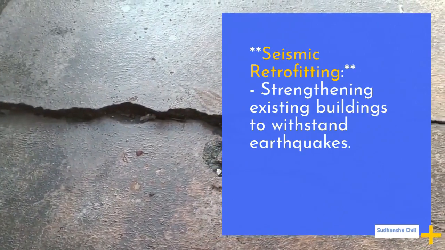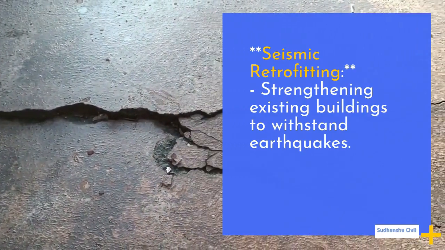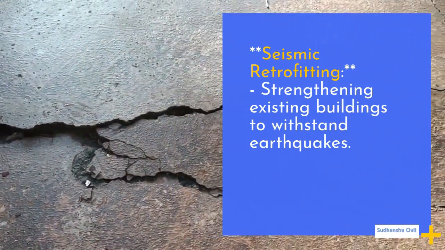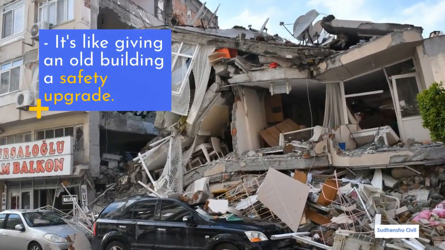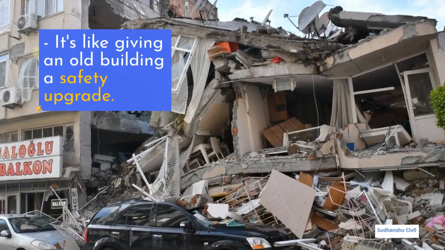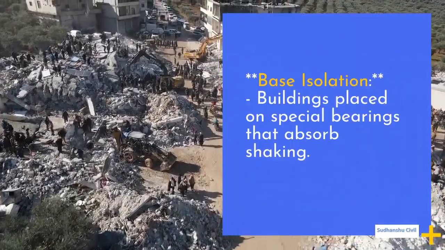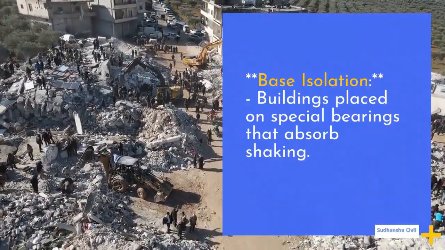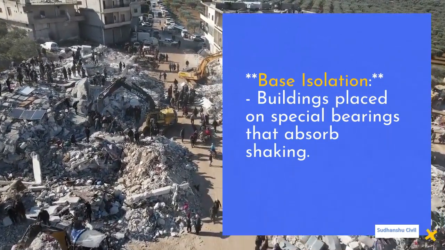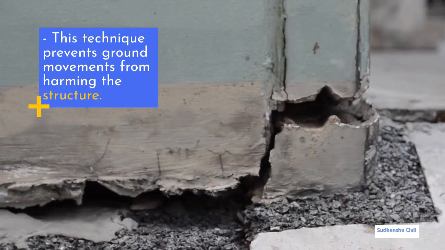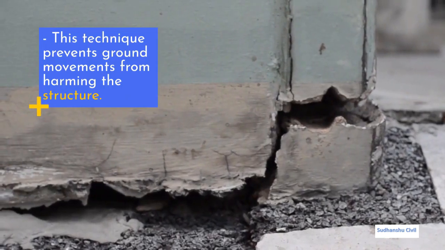Seismic retrofitting. Strengthening existing buildings to withstand earthquakes. It's like giving an old building a safety upgrade. Base isolation. Buildings placed on special bearings that absorb shaking. This technique prevents ground movements from harming the structure.